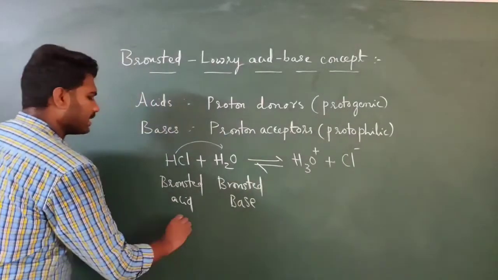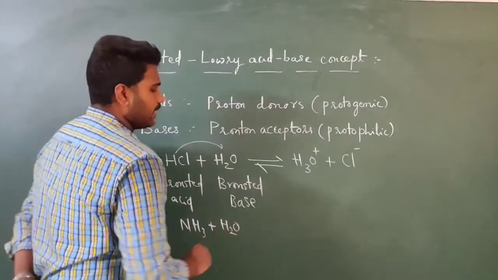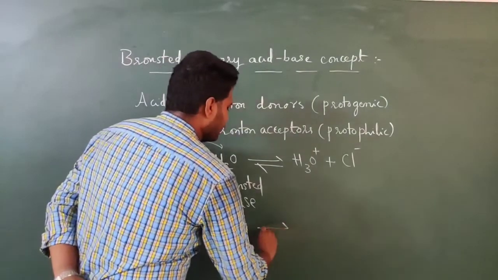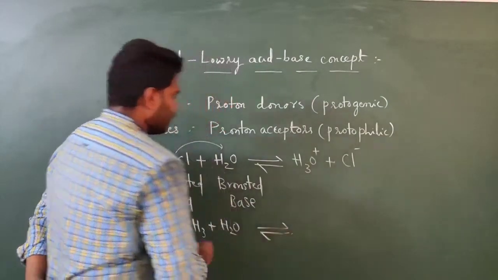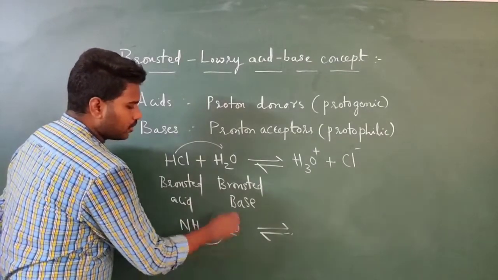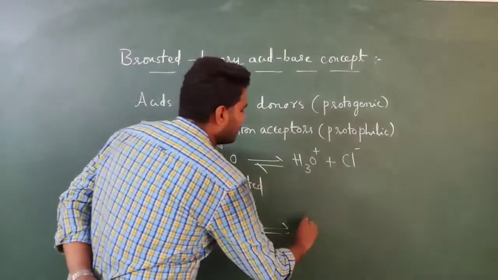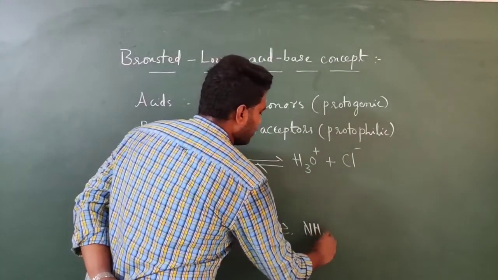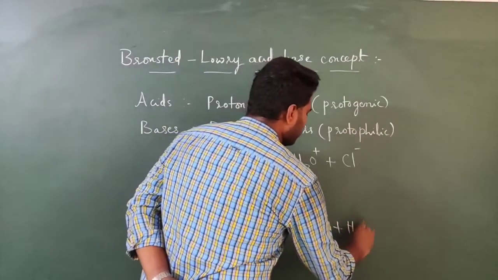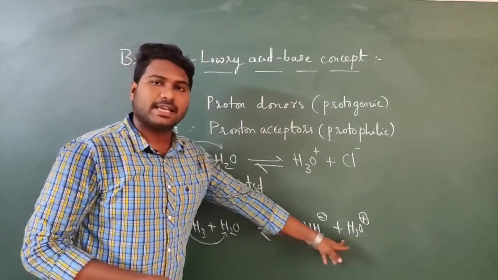If you consider one more reaction, the reaction between ammonia and water. See here in this reaction, NH3 will donate a proton to water. Ammonia will donate a proton to water. Then it will become NH2- plus H3O+.